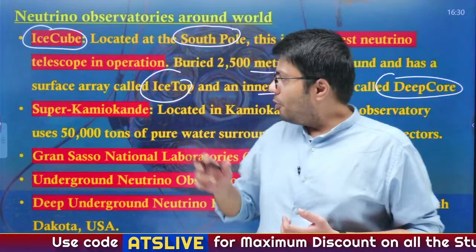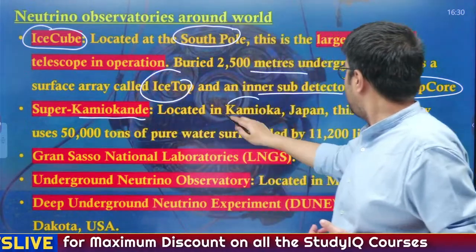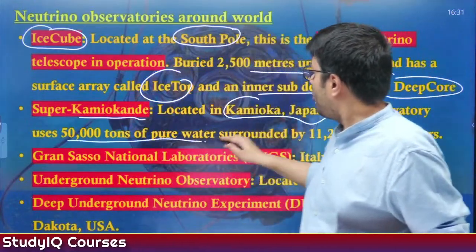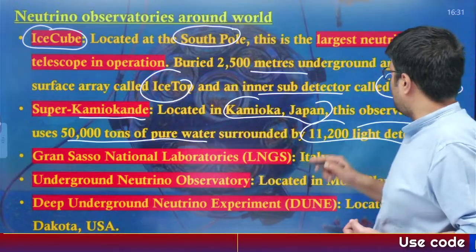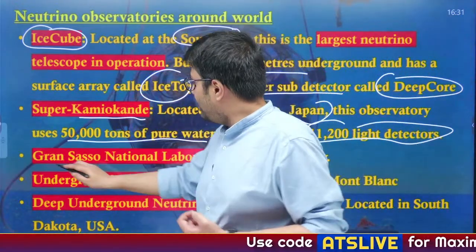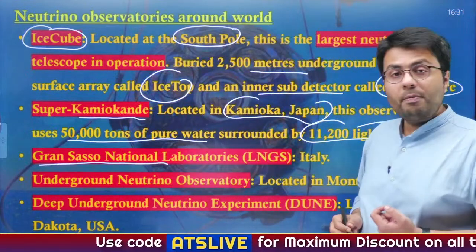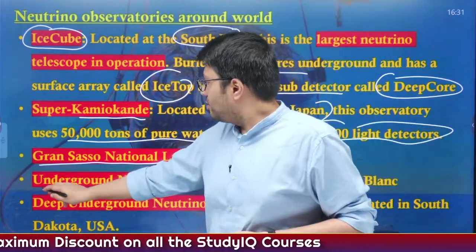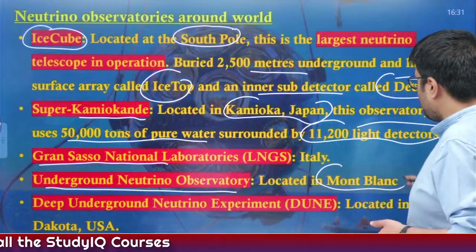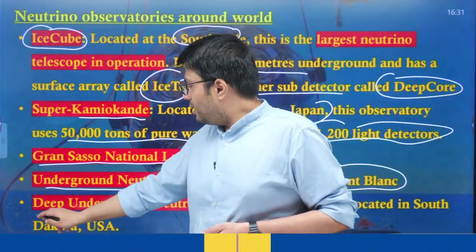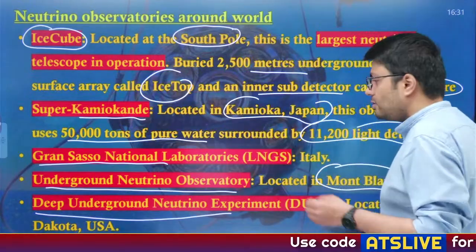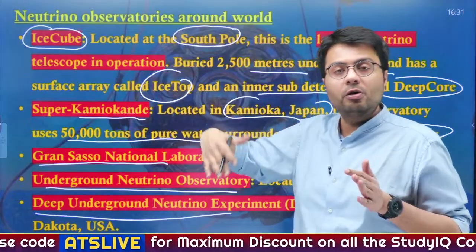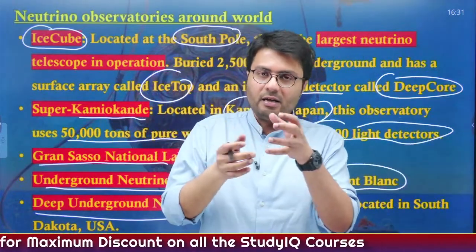The second observatory is known as Super-Kamiokande, which is located in Japan, and this observatory uses 50,000 tons of pure water surrounded by 11,200 light detectors. Another one is the Gran Sasso National Laboratory, located in Italy. Another one is known as the Underground Neutrino Observatory, located near Mont Blanc on the border of France. And the last one is the Deep Underground Neutrino Experiment, located in South Dakota of the United States of America. So these are the neutrino observatories across the world, which help humans understand neutrinos better.